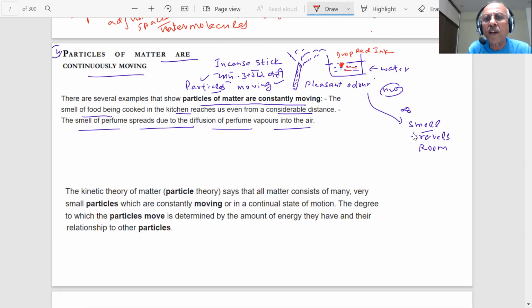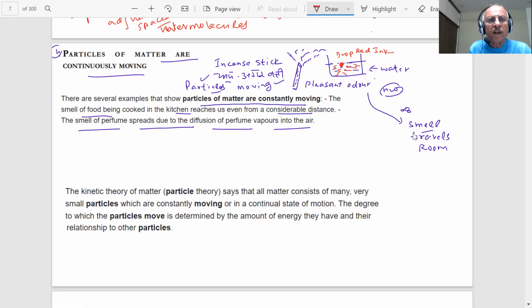Slowly you see the red color spreads. Why? Because the red color is made up of tiny particles, and water is made up of tiny particles. The tiny particles of water start hitting these, and slowly it spreads, and after some time the whole solution will become red in color.